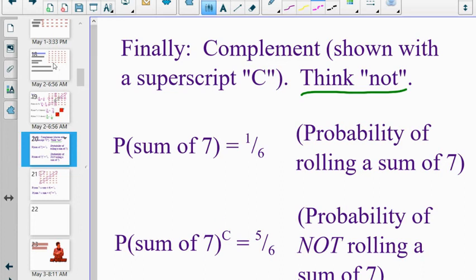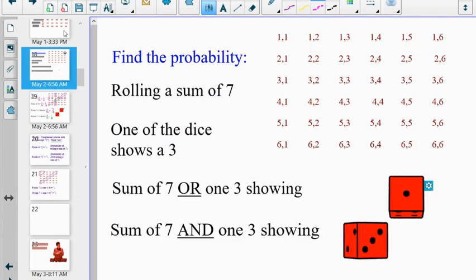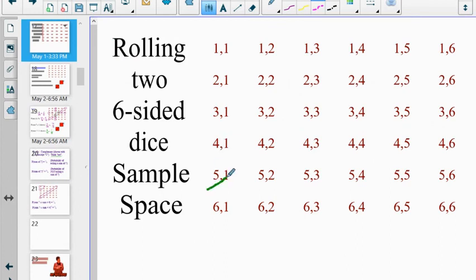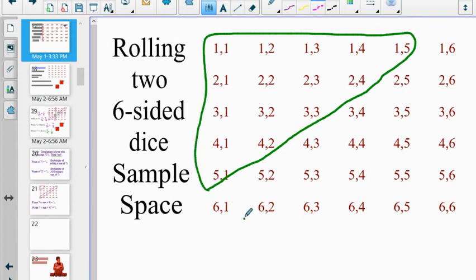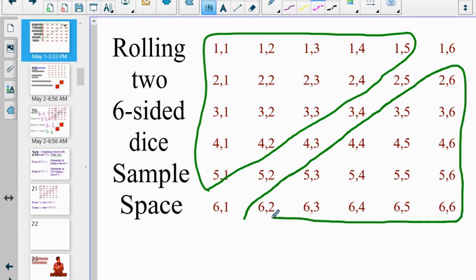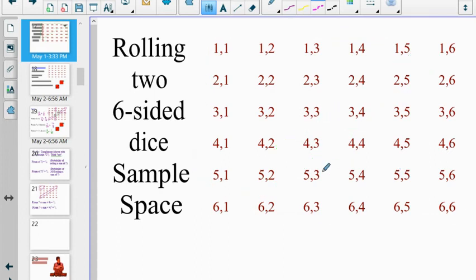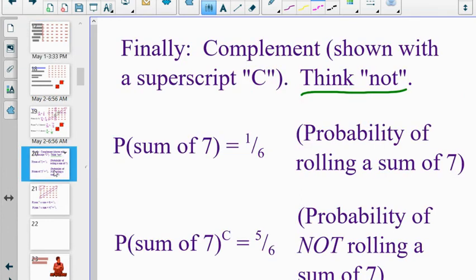And we could do this by going back to the sample space for rolling dice, and I could count all of the ways that there are of not rolling a sum of 7. There's a lot of them. I suppose there's 30 of them here. I think I've got 15 members of the sample set in each one of those, and so 30 divided by 36 would reduce to 5/6. Of course, the easier way of doing that is just subtracting from 1. The probability of a sum of 7 is 1 out of 6, then let's take 6/6 or 1 and subtract 1/6 to get the rest of them.